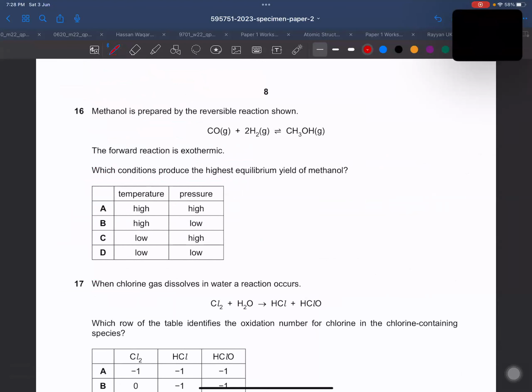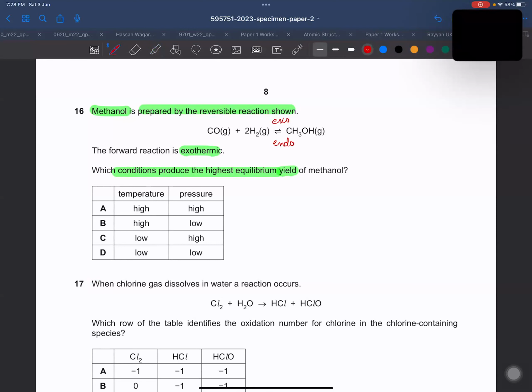So we are moving towards the next question, question number 16. Question number 16 is saying methanol is prepared by a reversible reaction, and the reaction is exothermic. If the forward reaction is exo, then the backward reaction must be endo, right? So which condition produces the highest equilibrium yield of methanol?